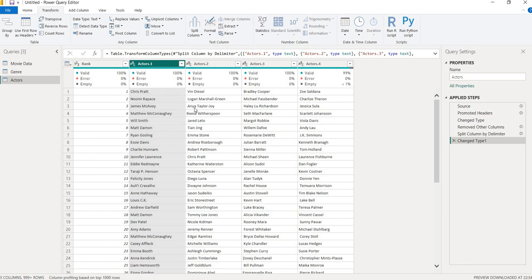Everything has been separated by the comma. So what is this? Chris Pratt, Vin Diesel, Bradley Cooper. These are the actors present in the first Guardians of the Galaxy movie. Now we will do the same.